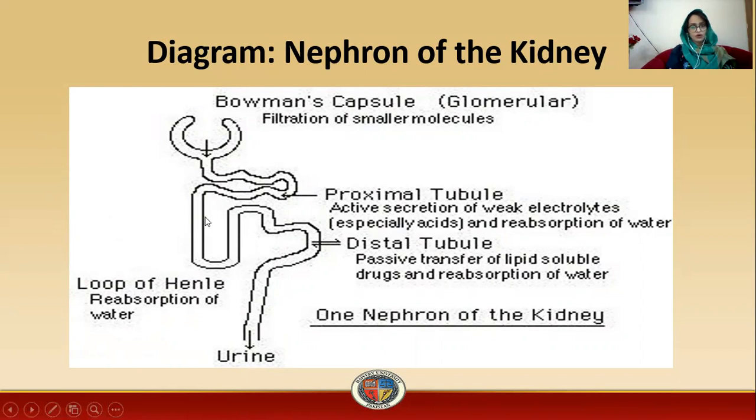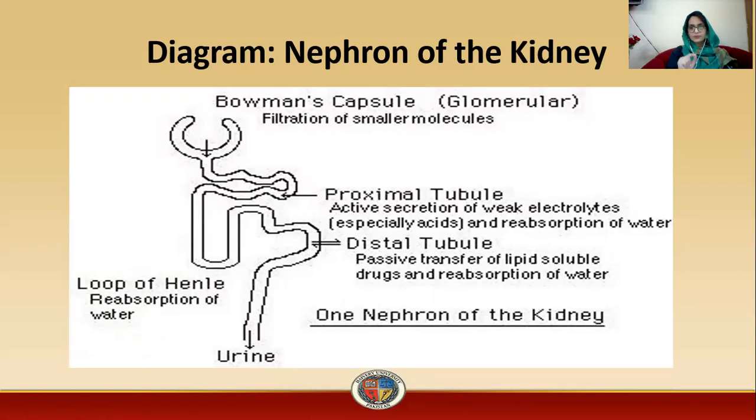This U-shaped tube is called the loop of Henle, and reabsorption of water mainly takes place in this section. Then comes the distal tubule, and passive transfer of lipid soluble drugs takes place over here. Passive transfer is basically the movement of drug from high concentration to lower concentration without the use of energy.